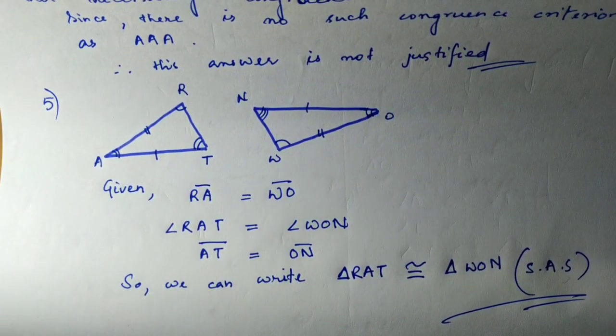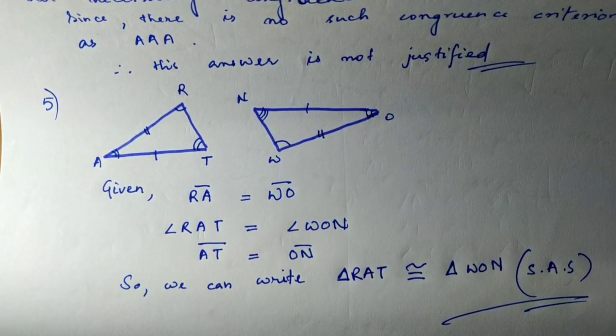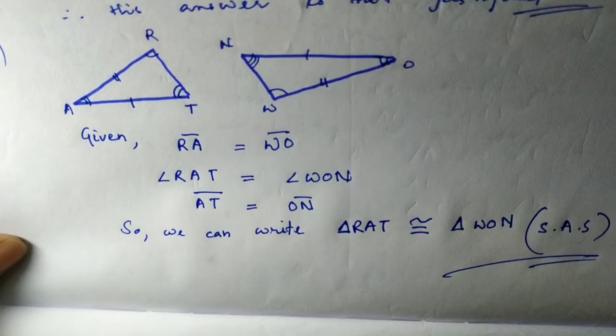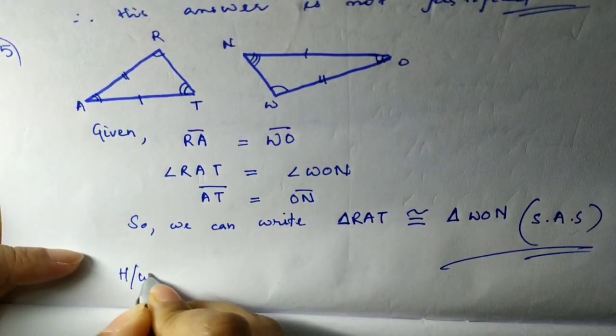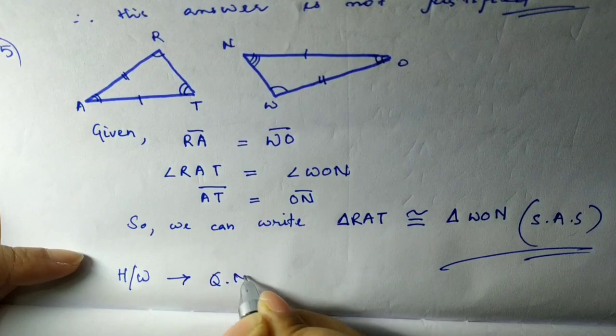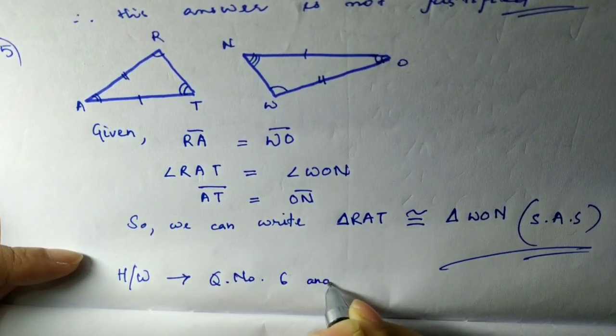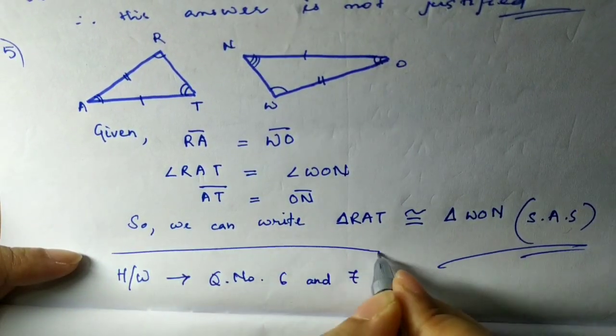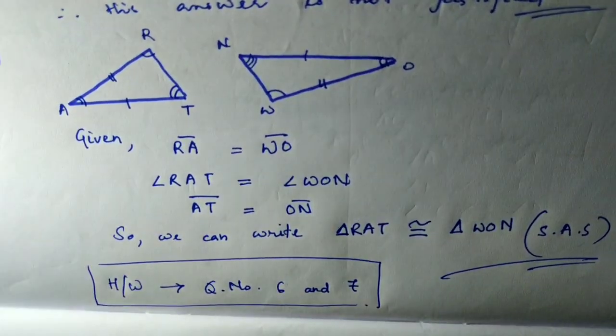So after this you have question number 6 and 7, that will be your homework. I will write down here. So your homework from this will be question number 6 and 7. You will try this one after you have done this. Now we will move on to question number 8. So what is given in question number 8?